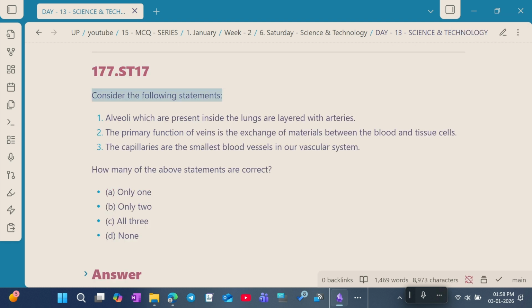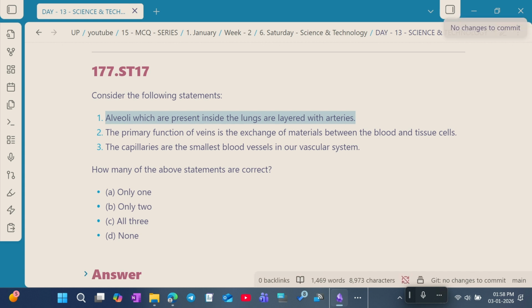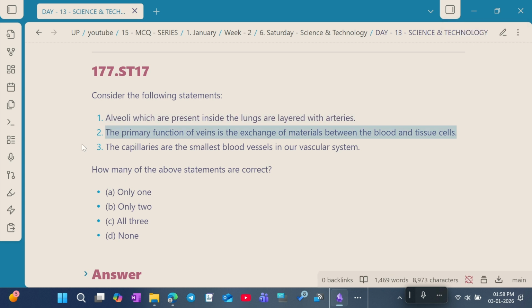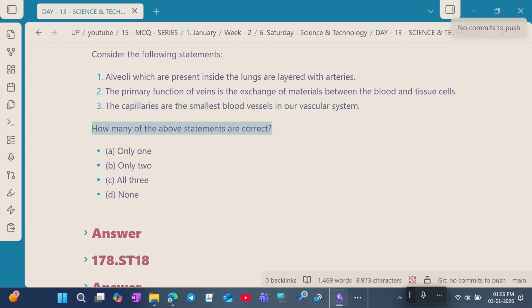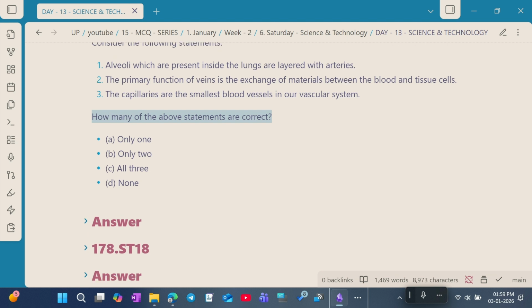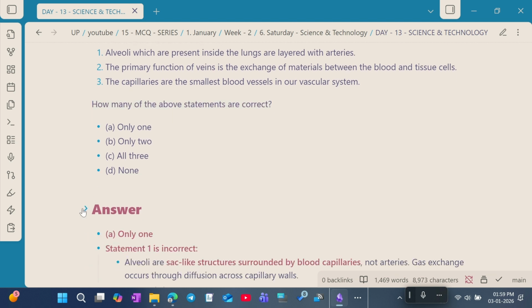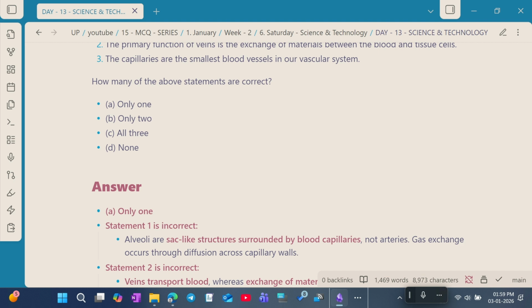Consider the following statements. Statement 1. Alveoli, which are present inside the lungs, are layered with arteries. Statement 2. The primary function of veins is the exchange of material between the blood and tissue cells. Statement 3. Capillaries are the smallest blood vessels in our vascular system. How many of the above statements are correct? The answer for this question is 1 only.